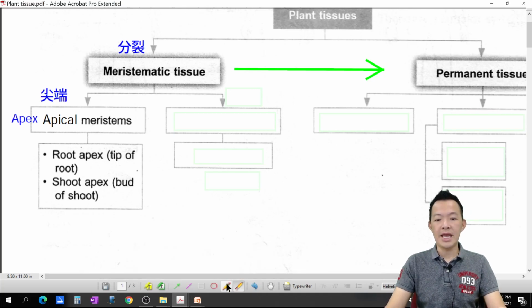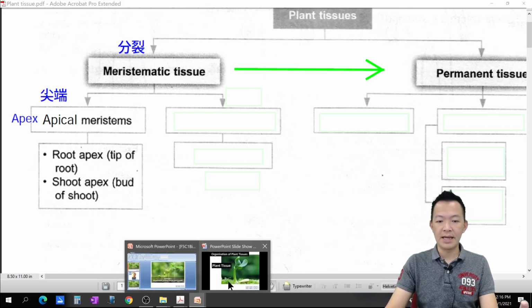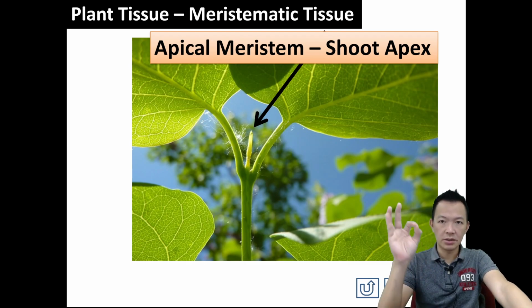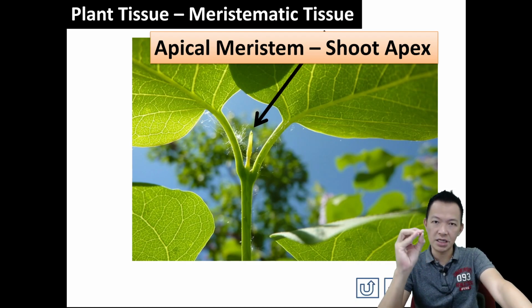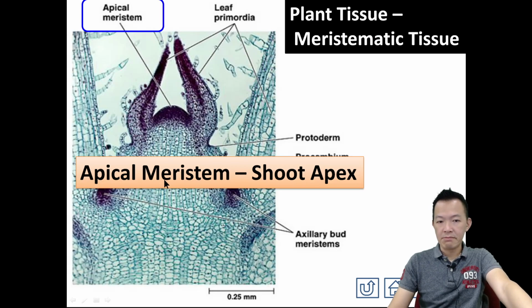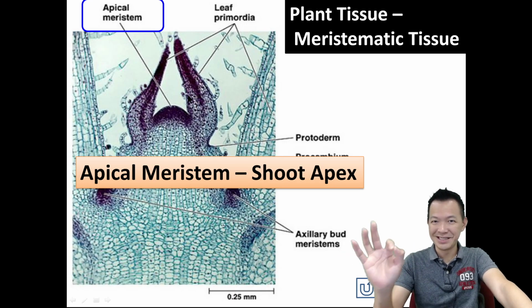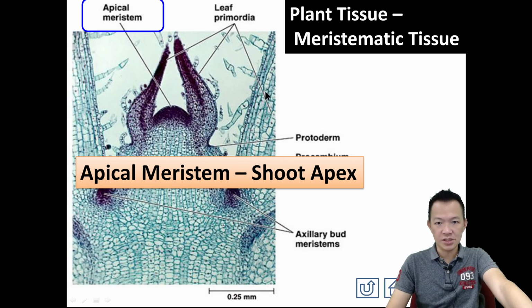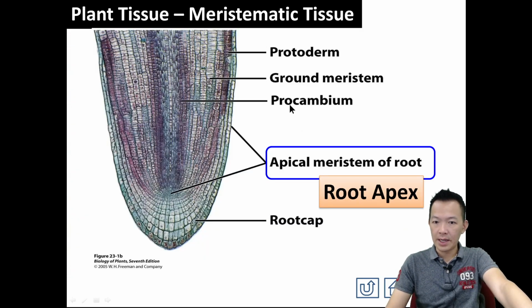Look at the example. This is an apical meristem that we call the shoot apex. For this part, they are actively having the process called mitosis, making new cells, so the plant can grow. The apical meristems keep dividing, making new cells. This is meristematic tissue. Or another one, the root apex.